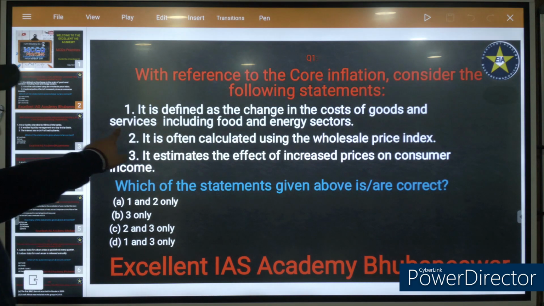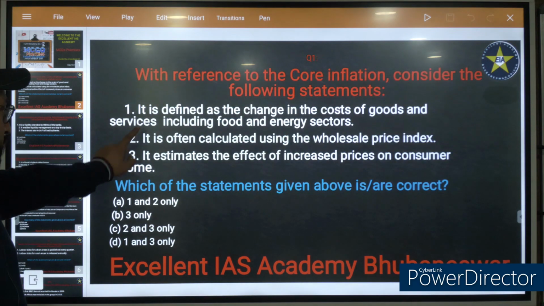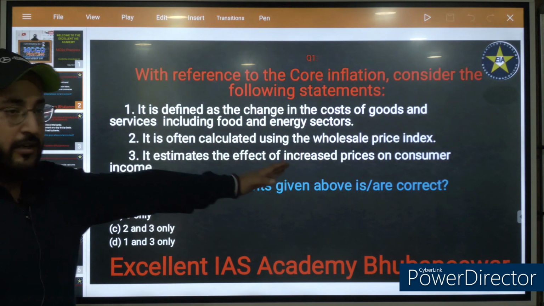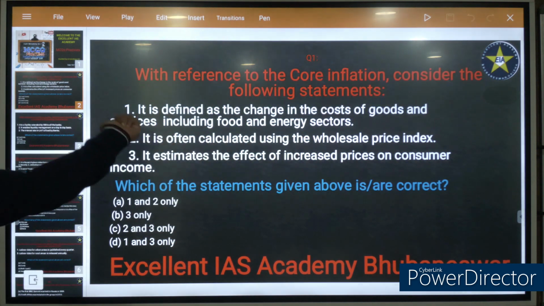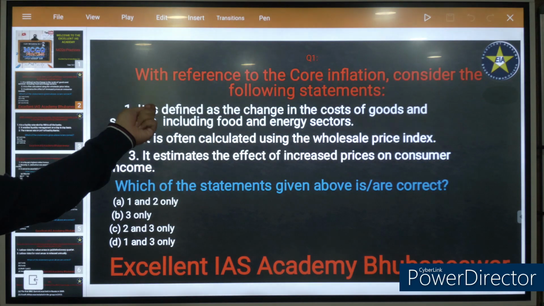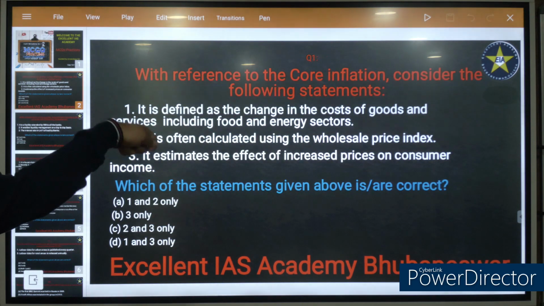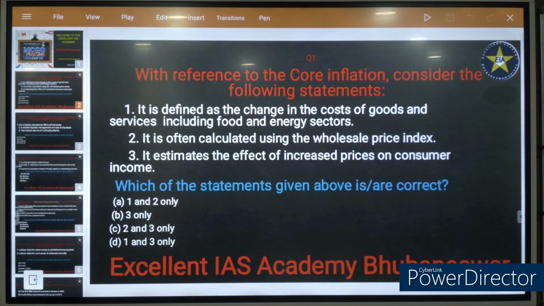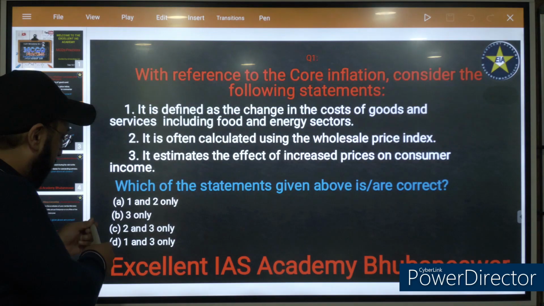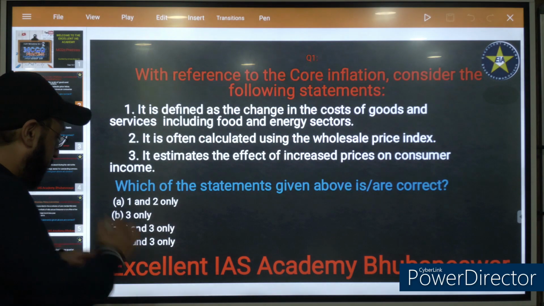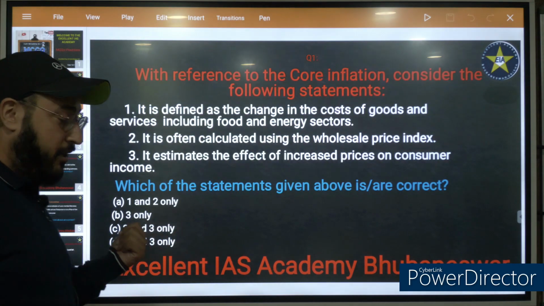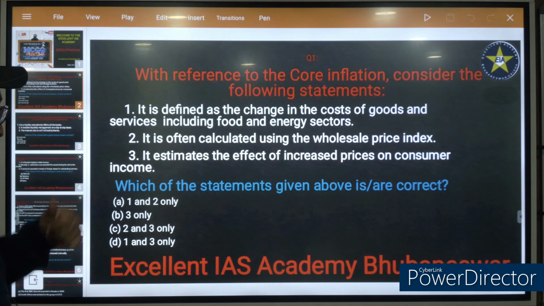Up to this point it is correct, but here we have added including food and energy. This is a straight hint: core inflation is excluding food and energy. So statement 1 is incorrect. Be a little smart: statement 1 is in A and D, so A and D cannot be the right answer. It has to be between B and C.